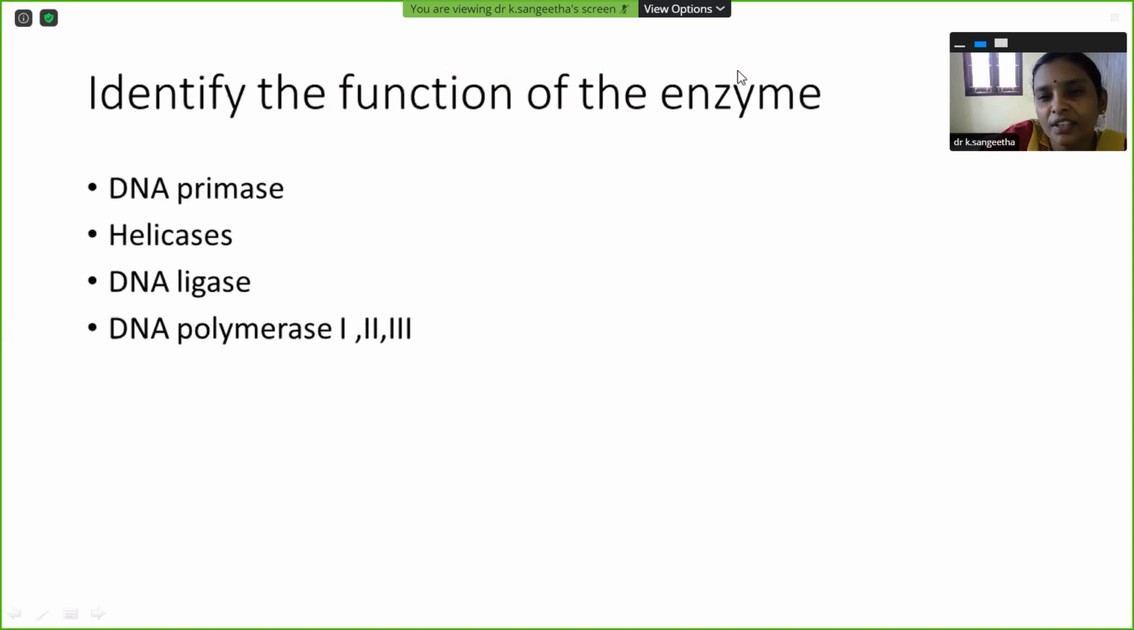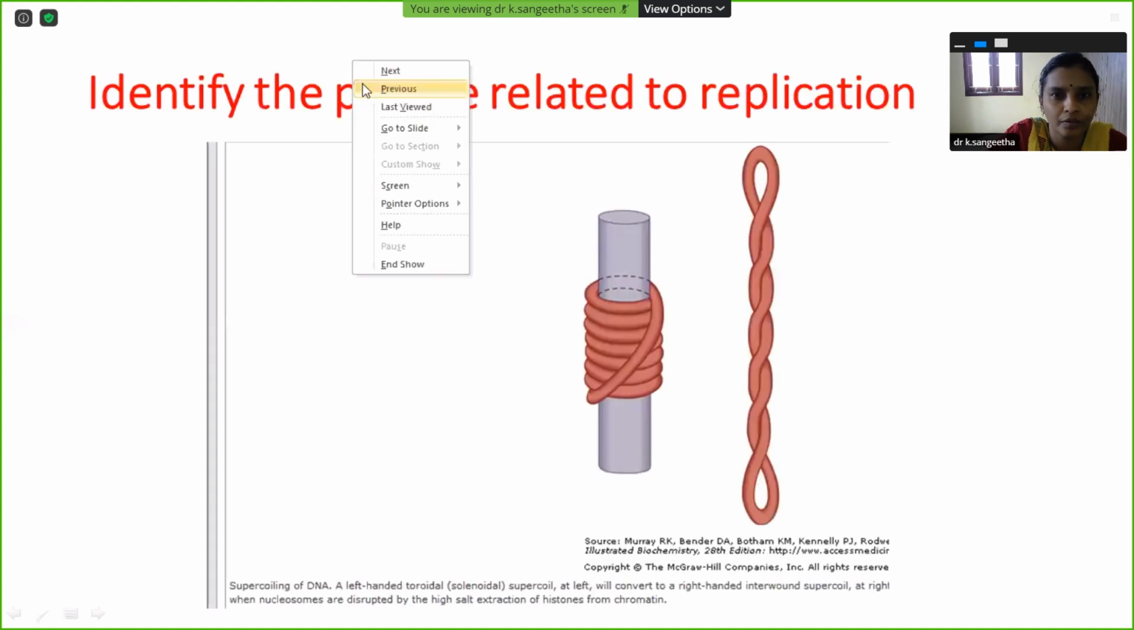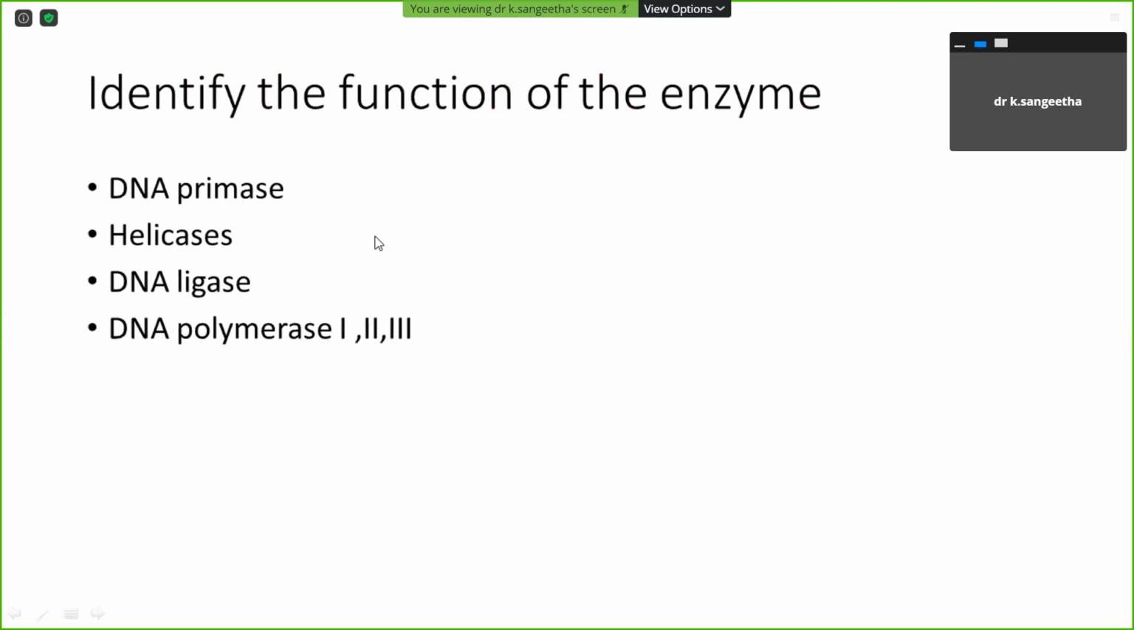So identify the function of the enzymes. What is the function of DNA primase? DNA helicase? Primase is used for the synthesis of RNA primer. Okay. Helicase.